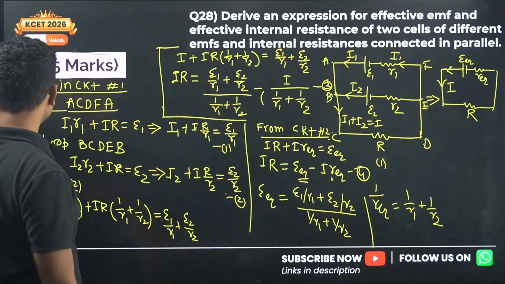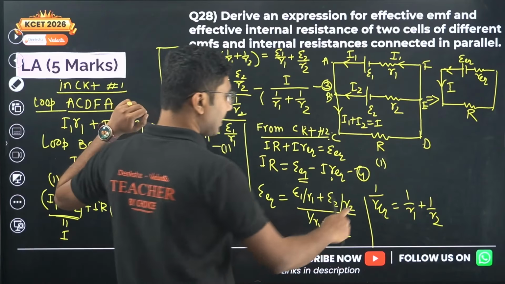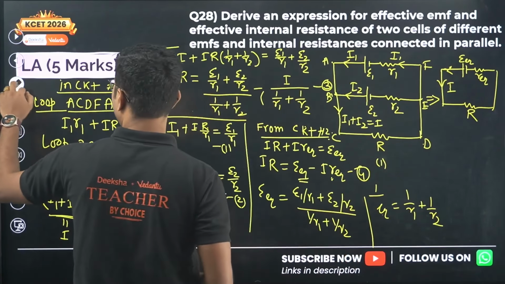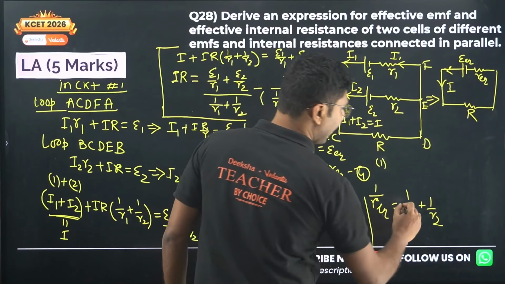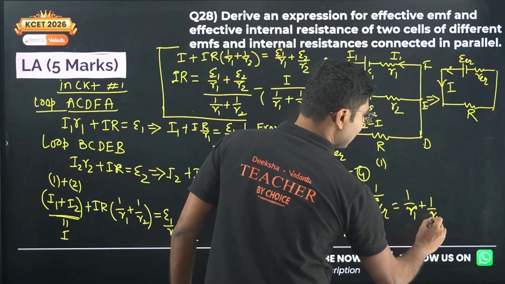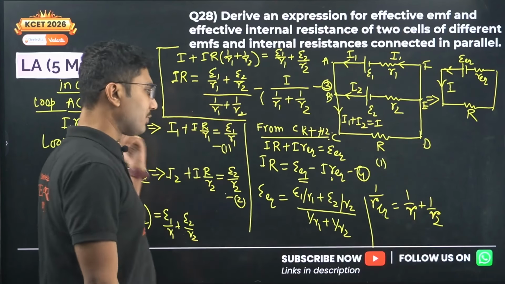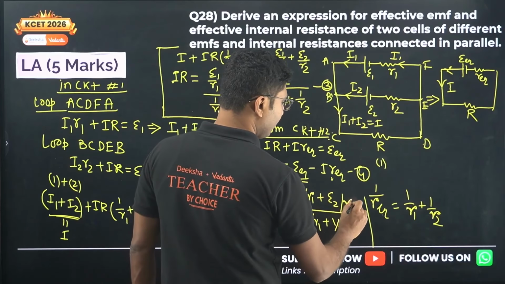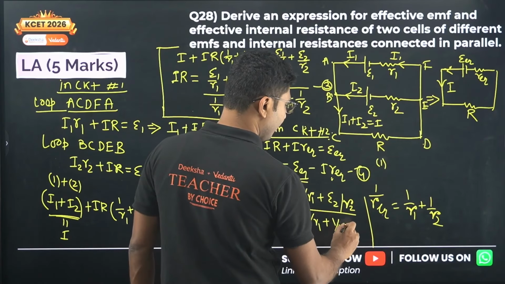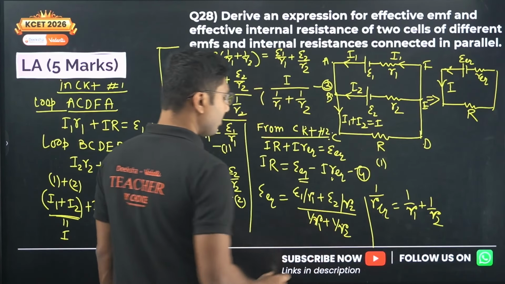Okay, so this is a slightly lengthy derivation, but not super difficult. If you practice it 2 to 3 times, you should be able to do it. Practicing is the key for mastering this derivation. The previous one was easy, this one is slightly tricky, because you need to remember the steps. If you forget them, you will not be able to do it.